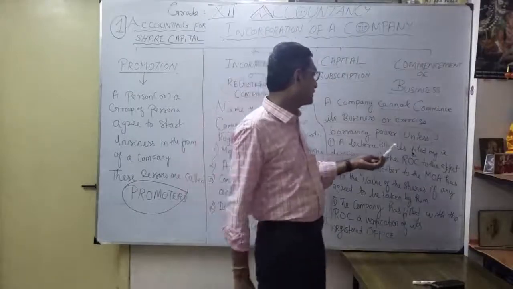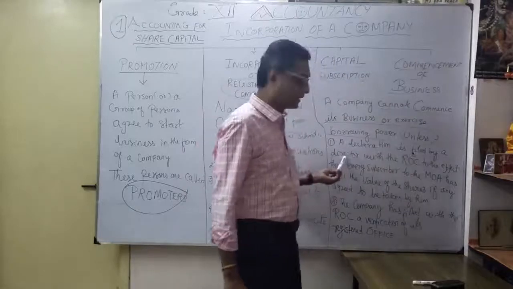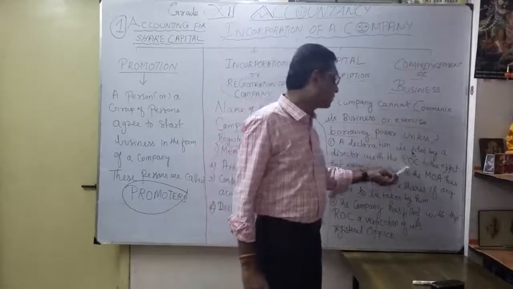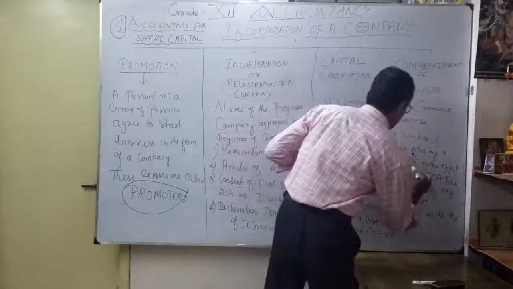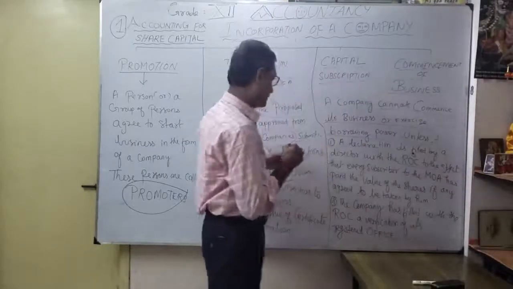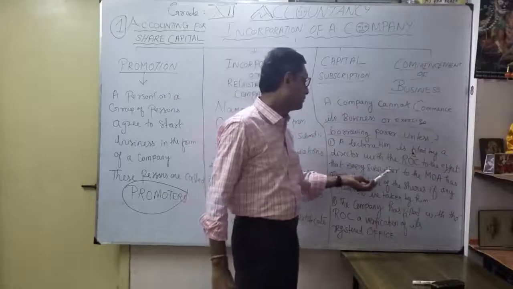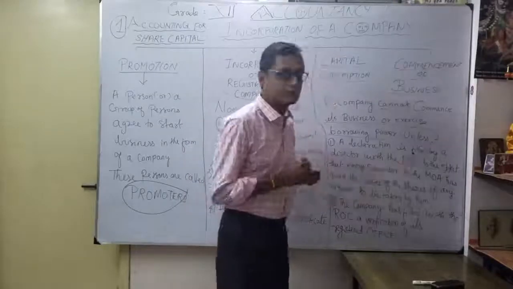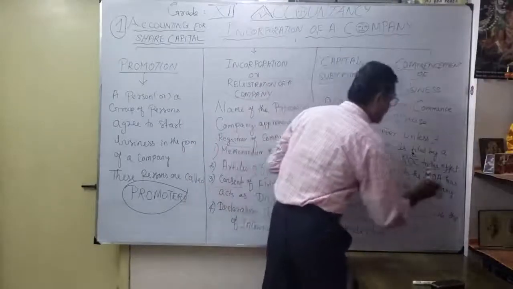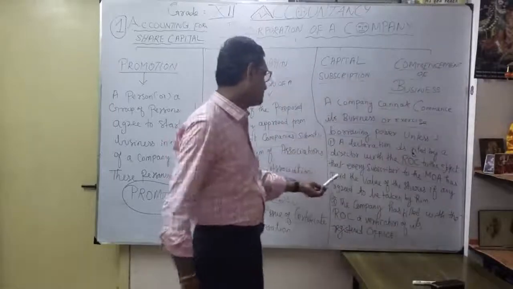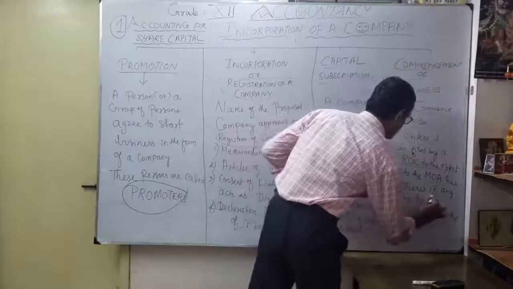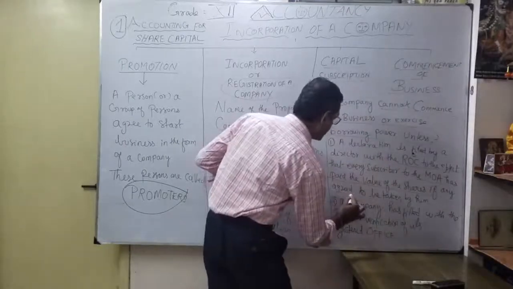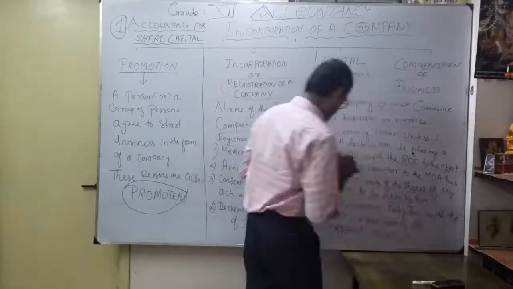A declaration is filed by a director with the ROC, the registrar of companies, to the effect that every subscriber to the memorandum of association has paid the value of the share. Value of the share, if any, agreed to be taken by him. That is very, very important.